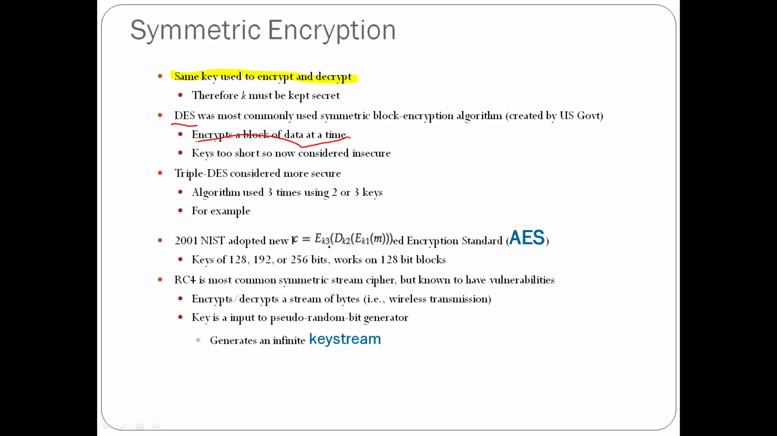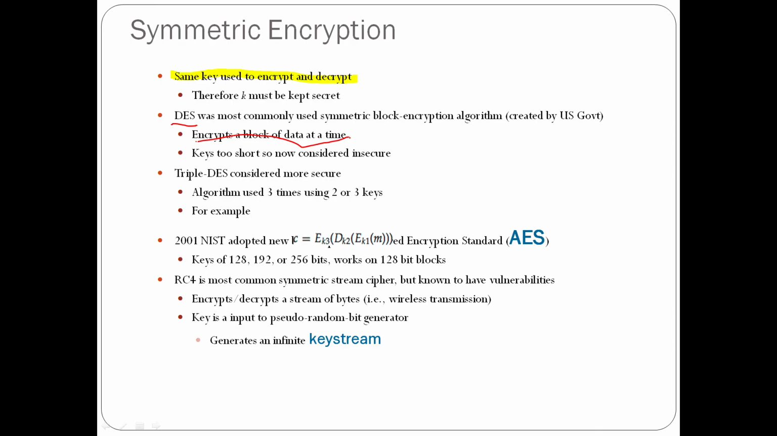It is a very early algorithm developed for encryption. Later they developed triple DES, which is considered more secure. The triple DES algorithm is applied 3 times using 2 or 3 keys. So that is the triple DES algorithm.